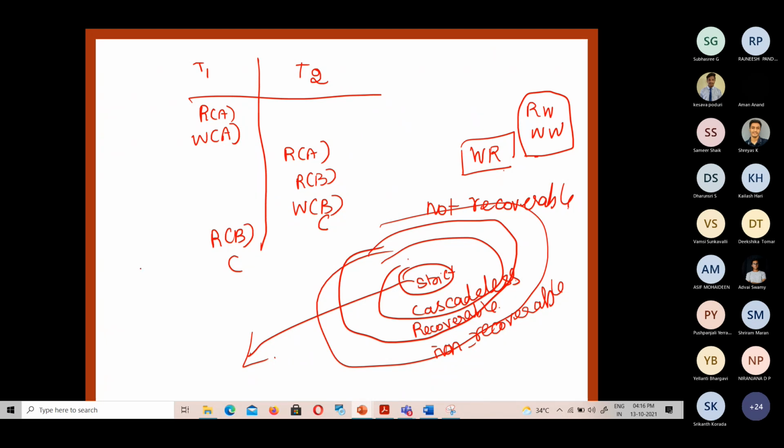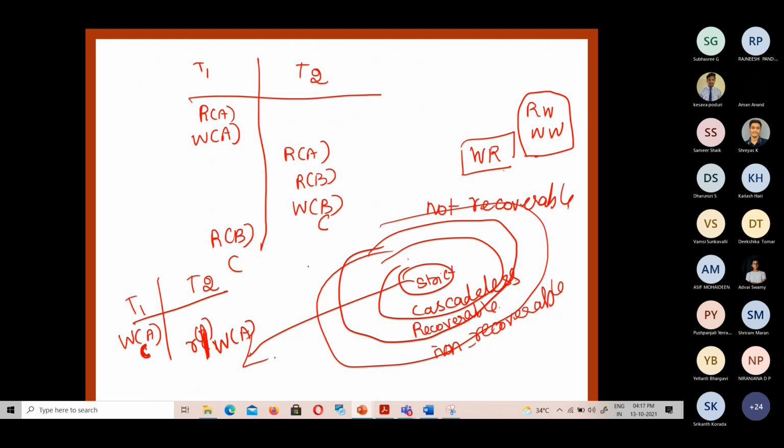So it will not read or write the data item until the last transaction that has written X has committed. Both read of A or write of A will get prevented until the transaction that wrote it has committed. That is what the strict schedule says.